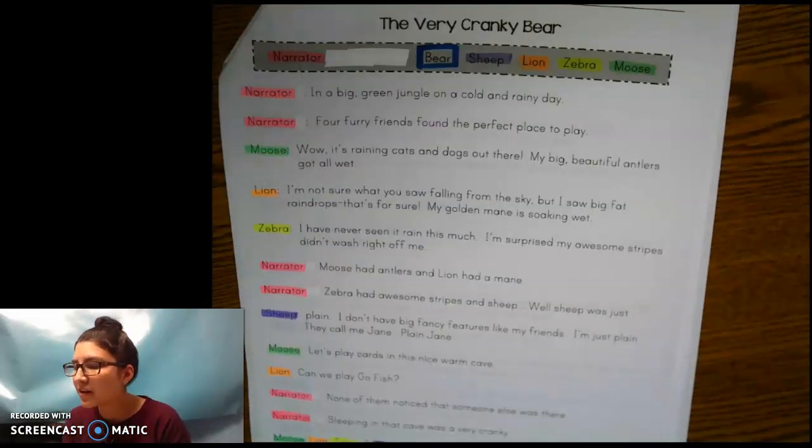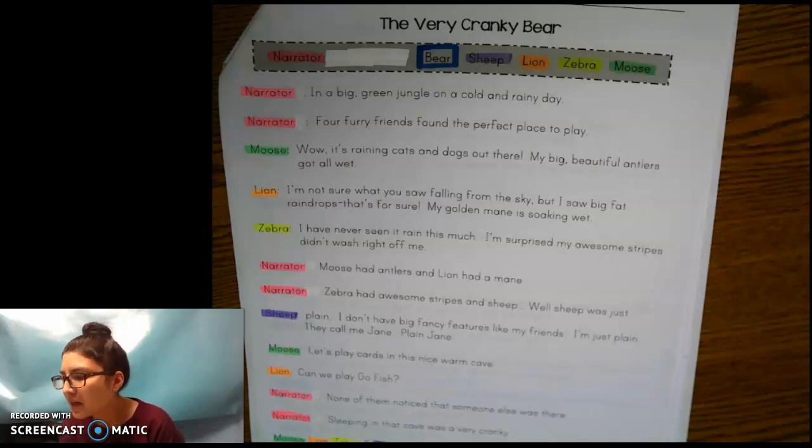The Very Cranky Bear. Narrator. In a big green jungle on a cold and rainy day, 4 furry friends found the perfect place to play. Moose. Wow, it's raining cats and dogs out there. My big, beautiful antlers got all wet. Lion. I'm not sure what you saw falling from the sky, but I saw big, fat raindrops. That's for sure. My golden mane is soaking wet. Zebra. I have never seen it rain this much.